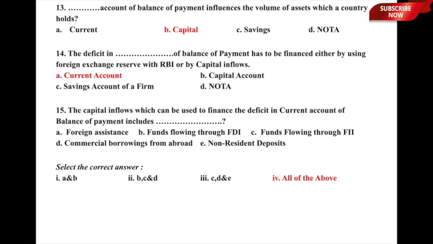That means the capital inflows which can be used to finance the deficit in current account of balance of payment include all of these things: foreign assistance, funds flowing through FDI or foreign direct investment, funds flowing through FII or foreign institutional investments, commercial borrowings from abroad, as well as non-resident deposits. So, option D again is the correct answer to this particular question, which talks about the capital inflows.